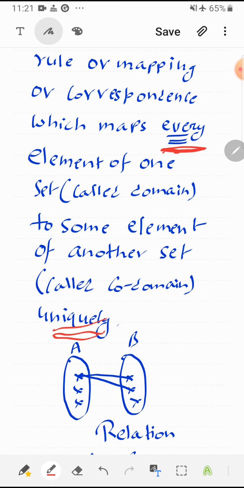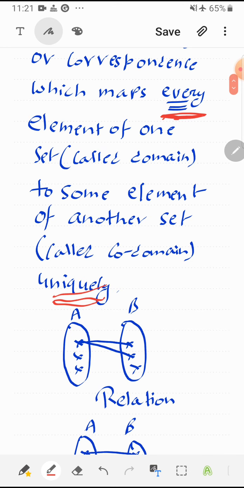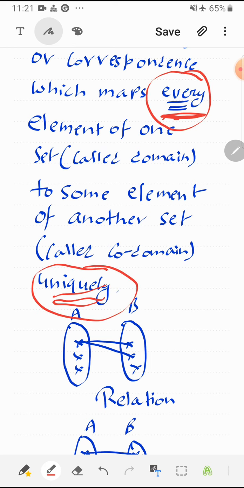Now what does it mean? First of all, keep this in your mind that function is basically a relation, but a special relation. And what is special in the function as compared to relation? These 2 points, every and uniquely.